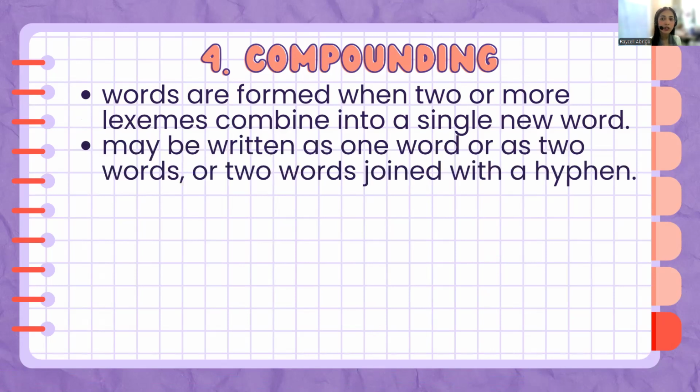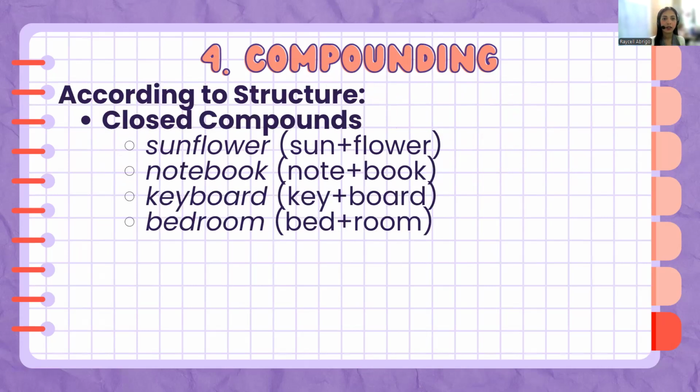It may be written as one word, as two words, or as two words joined with a hyphen. So how do we do compounding? We combine the words using spaces, as two words, as one word, or with a hyphen. According to structure, we call those words that have been formed without spaces close compounds. Like sun plus flower, two different words. Sun is the source of light, and a flower is a flower. So a sunflower is a kind of flower that looks like a sun.